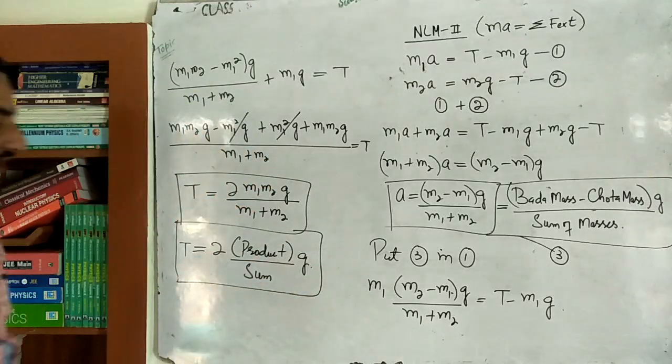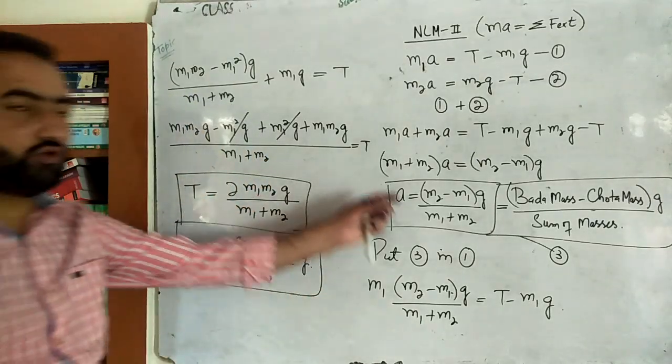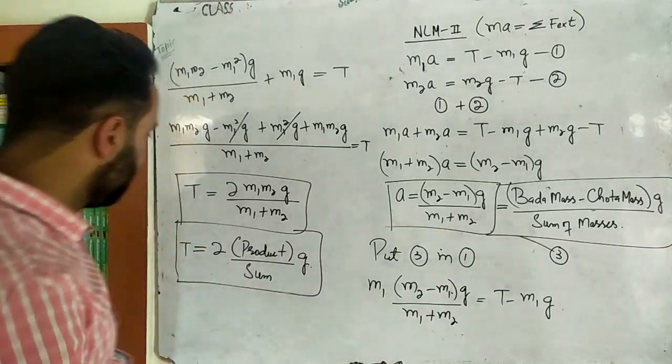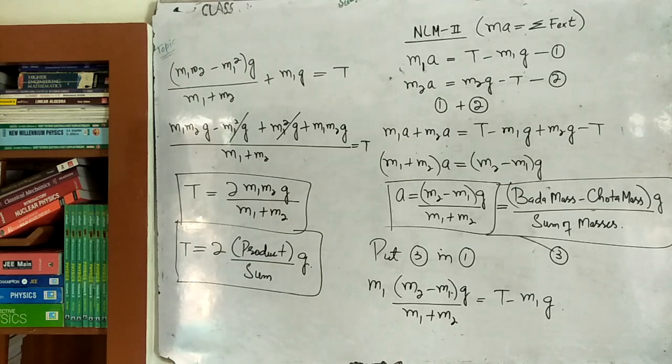Okay, ठीक है ना बेटा. Twice product divided by sum multiplied by g. यहाँ याद रखो बड़ा मास माइनस छोटा मास multiplied by g divided by sum of masses, multiplied by g. Then here tension twice product divided by sum multiplied by g. ठीक है ना बेटा. Okay, so you pause the screen and write it down.